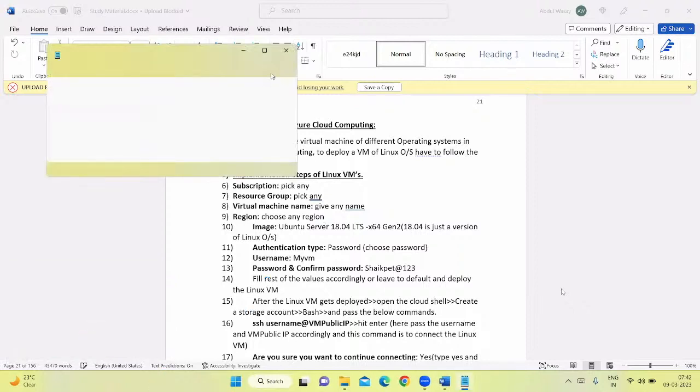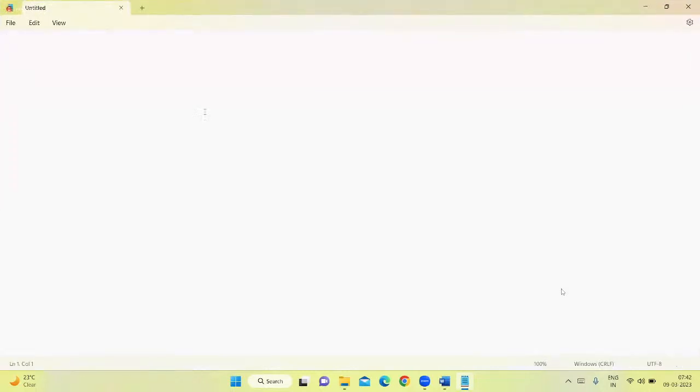Whether you deploy a virtual machine of Windows operating system or of a Linux operating system, the way of doing it is the same. The only difference is that you are going to choose the operating system here as per your project requirement. That's the only difference you are going to have.